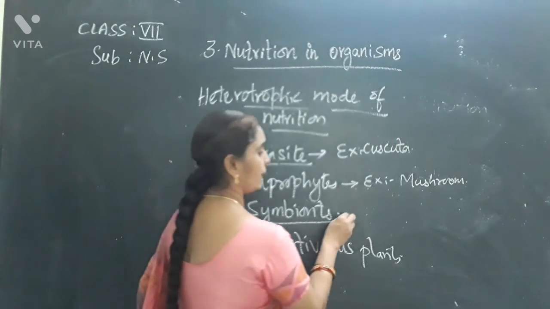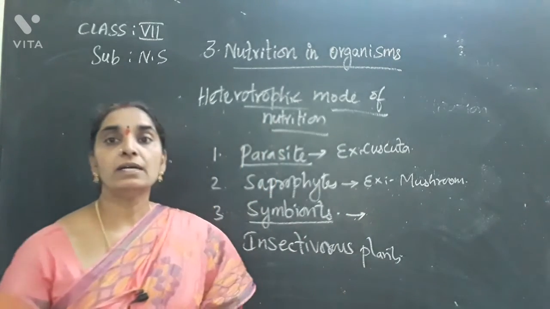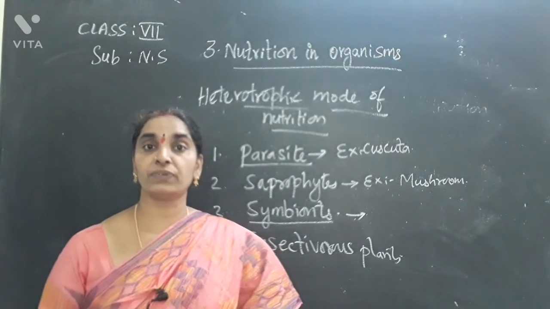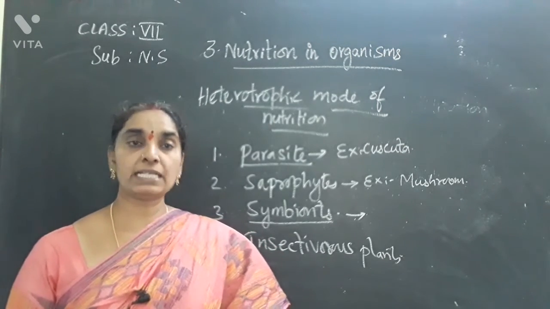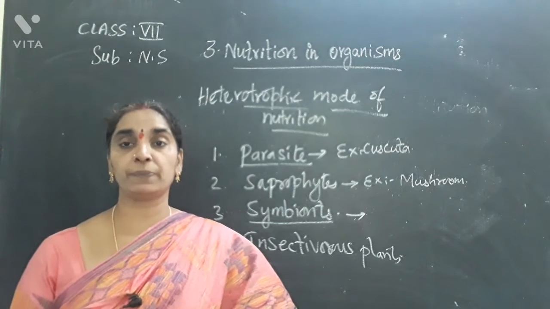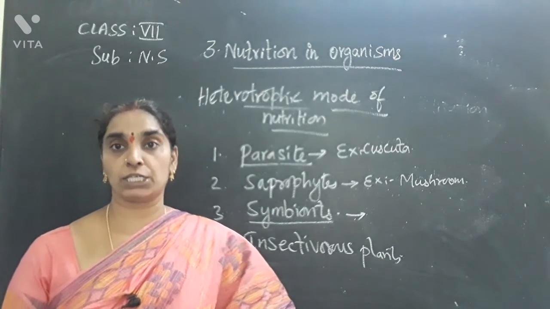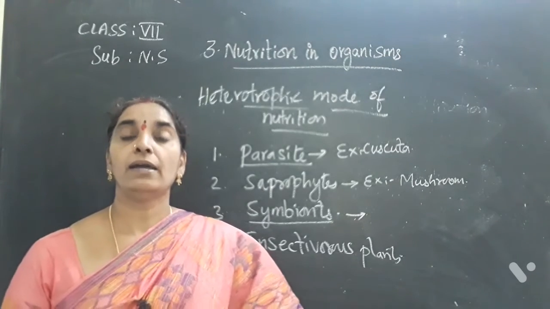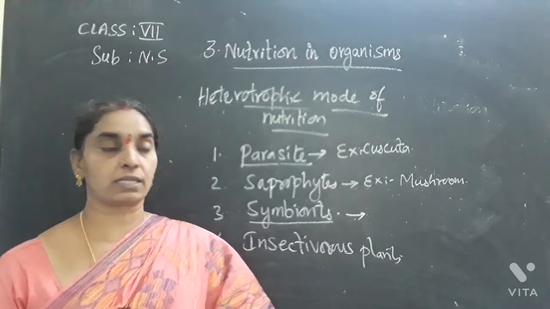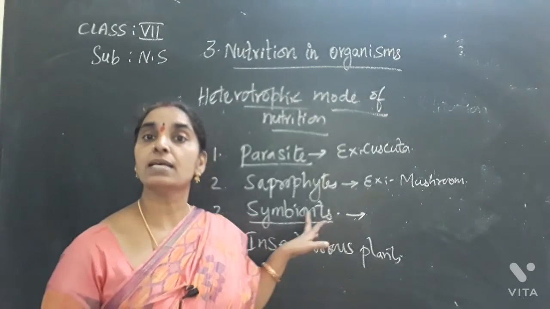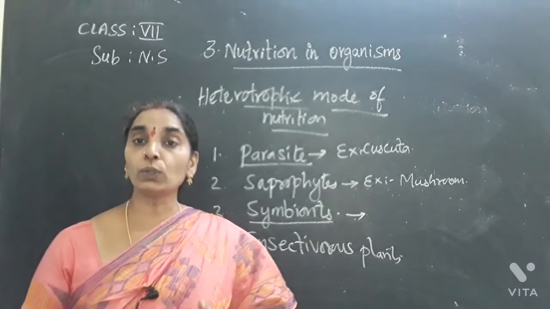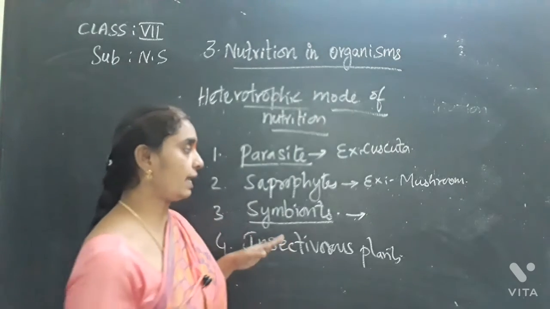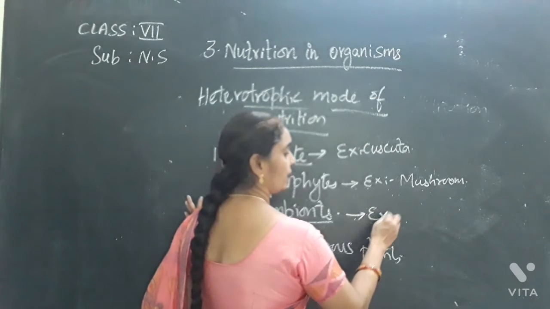Coming to the symbionts. Symbiosis is a relationship between two organisms for food and shelter. The organisms which exhibit the symbiotic relationship are called symbionts. What are they called, children? They are called symbionts. The relationship between two organisms takes place for what? For either food and shelter. Food and shelter.